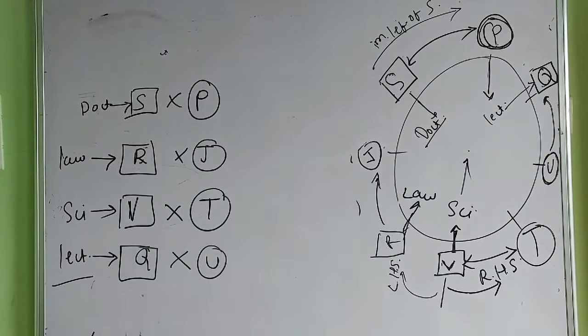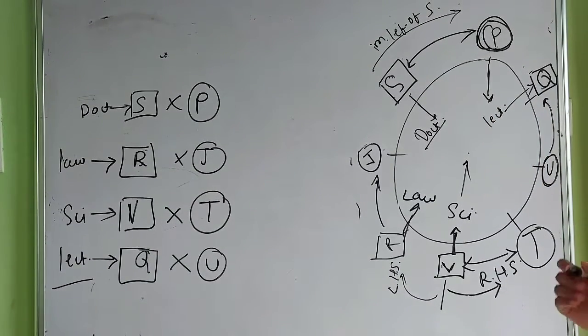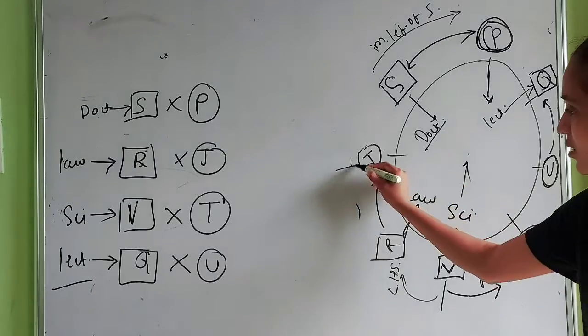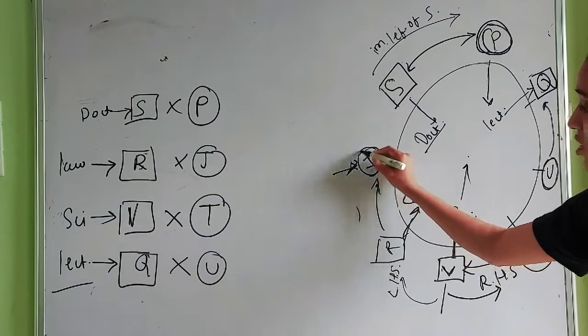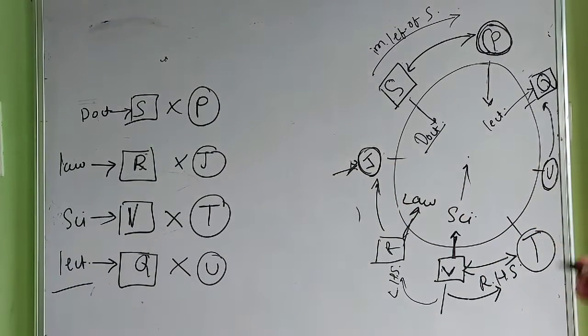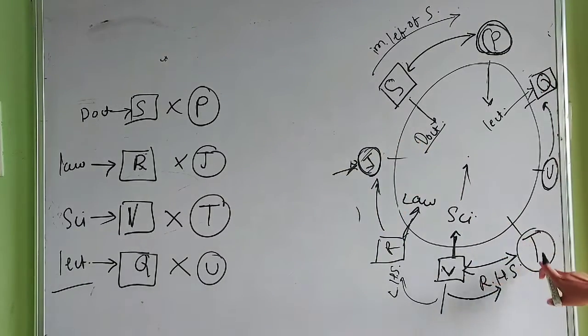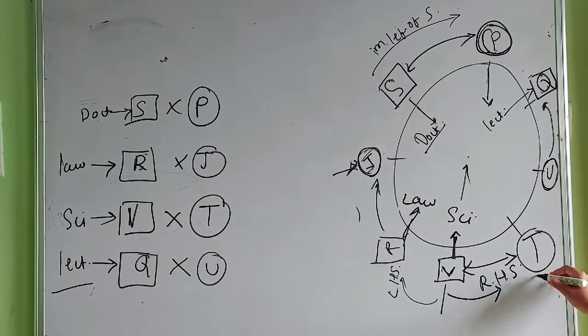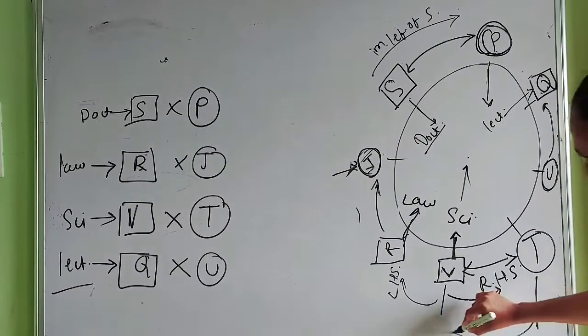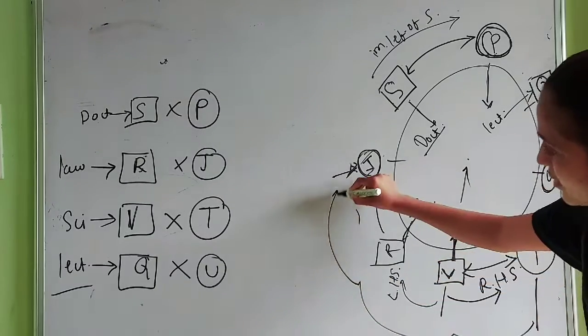Okay, the second question, which of the following is J's position with respect to T? So we have J here and we have T here. We can count from here to here: first, second and third.